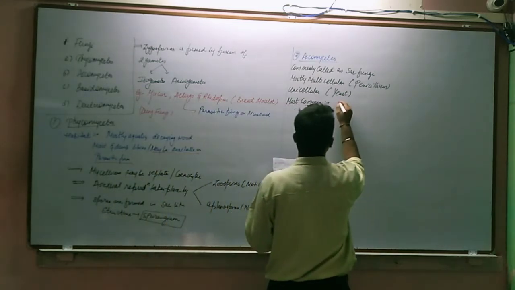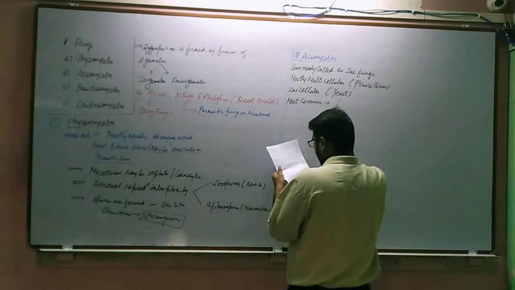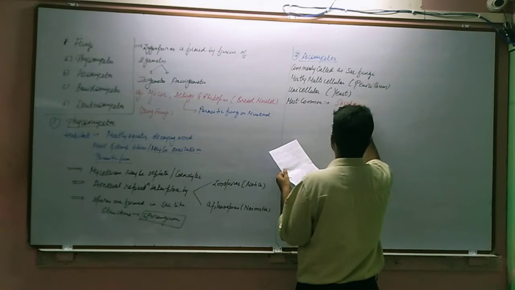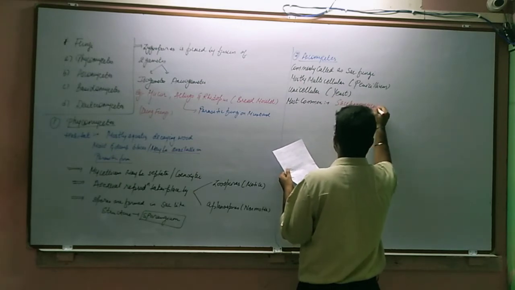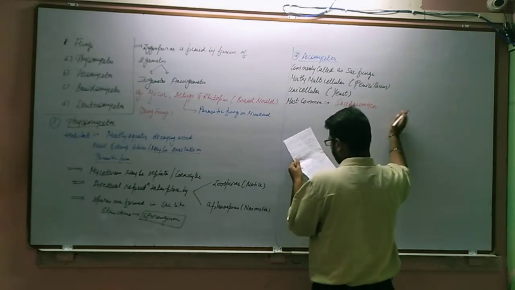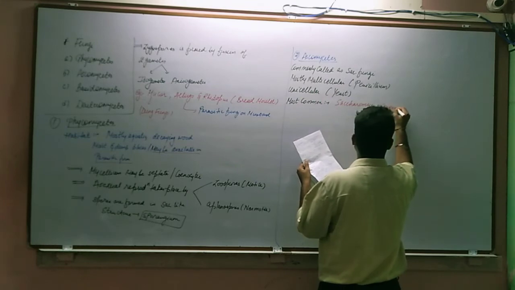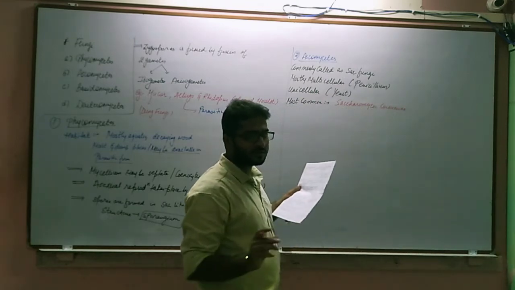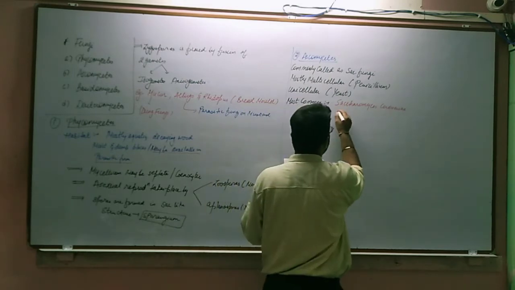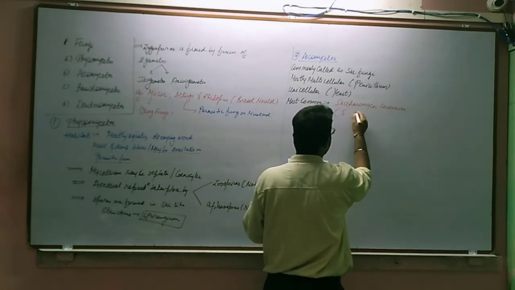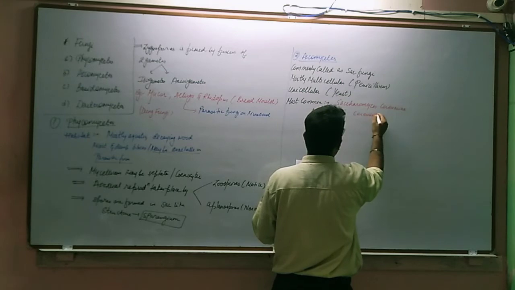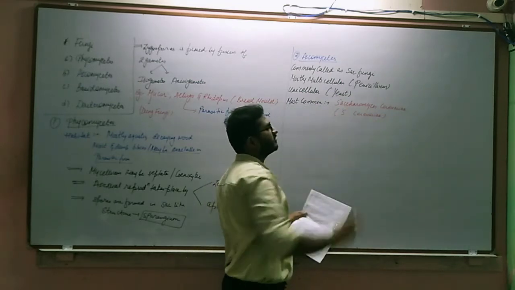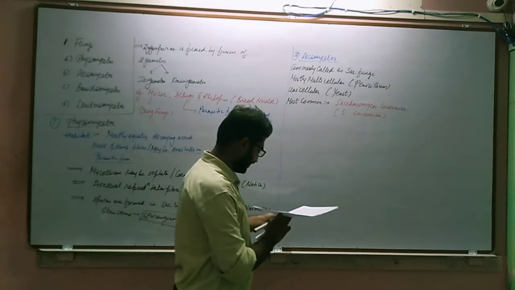So most common is called S. cerevisiae, that is Saccharomyces cerevisiae. Most commonly it is Saccharomyces cerevisiae, that is yeast. It is also written as S. cerevisiae. S stands for Saccharomyces.